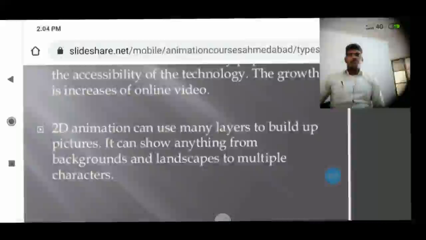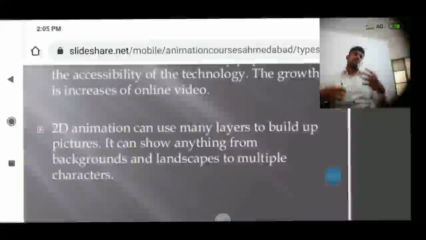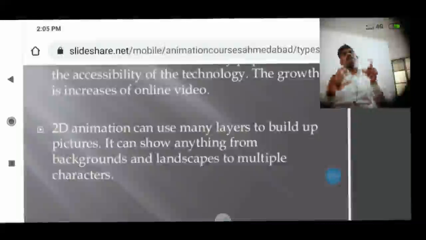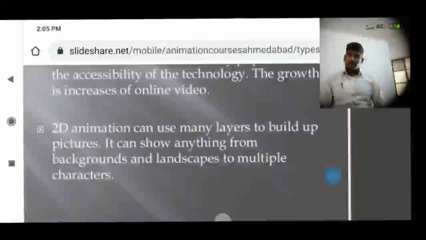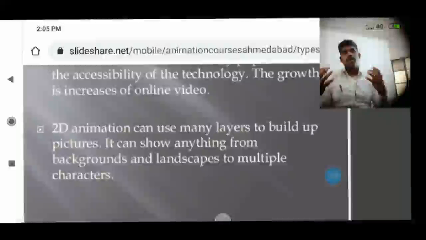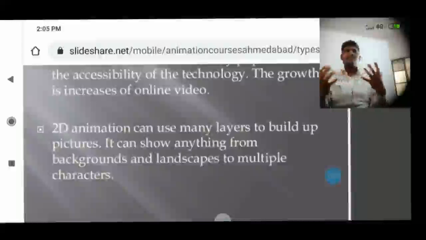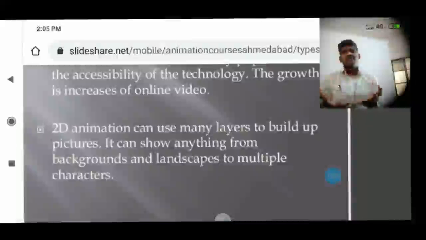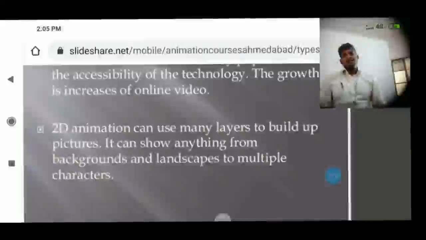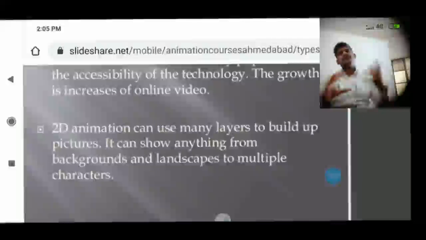If you know Photoshop, you can divide the picture and manipulate it layer by layer. Whatever you want to change, you can change it layer by layer. So a picture is a combination of layers.